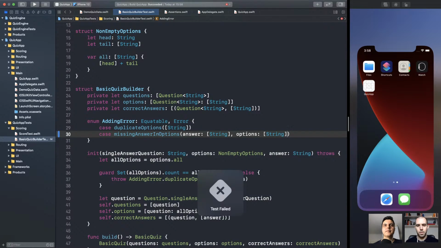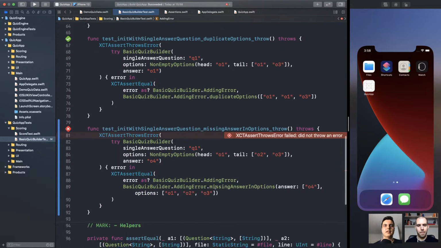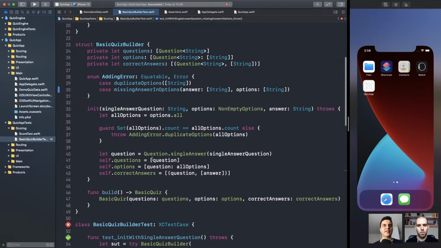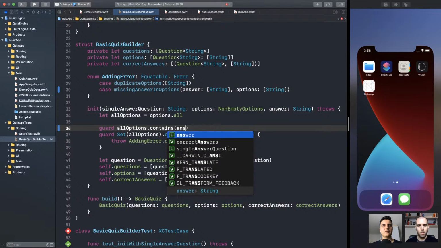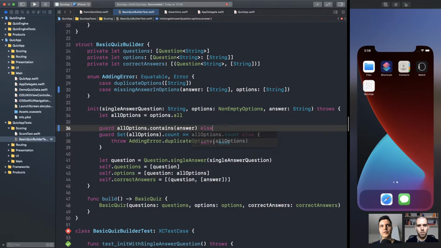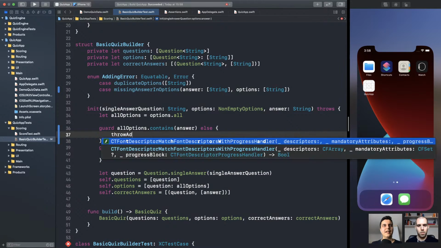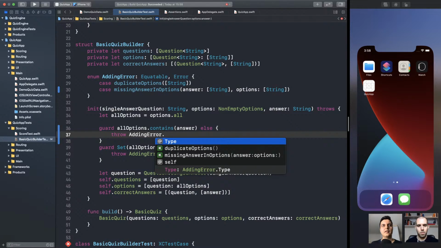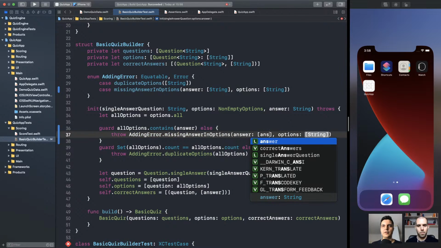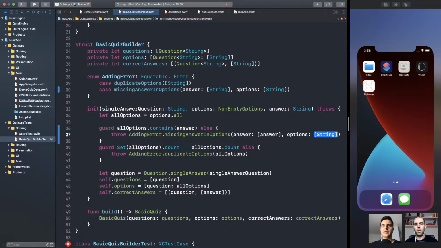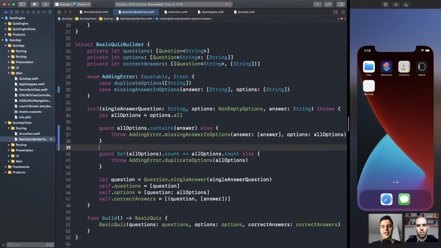Okay, failing test. It allows this wrong illegal state. Let's enforce it now. So guard all options contains answer, else we throw the error, missing answer, single answer in this case, and these are all the options we have. So the client can see what is wrong.